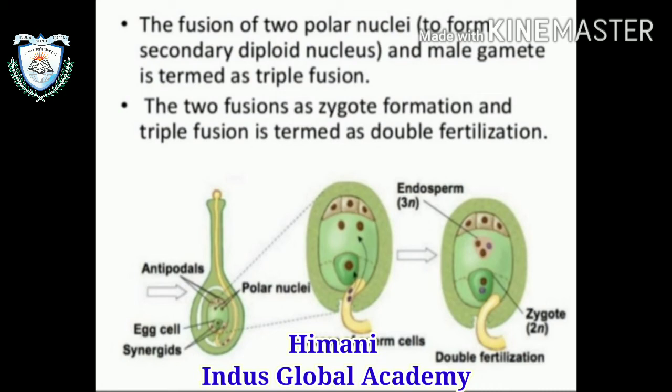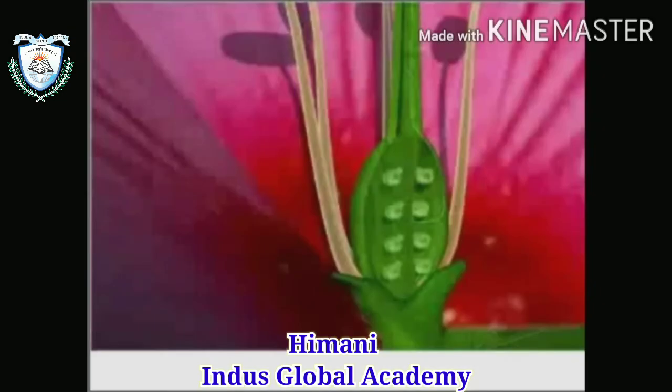The two fusions, first the zygote formation and second the triple fusion, are termed double fertilization. So what is double fertilization? First is the two polar nuclei with one male gamete, and second is the other male gamete with the egg that forms the zygote. So these two fertilizations are called double fertilization. So this is a picture.